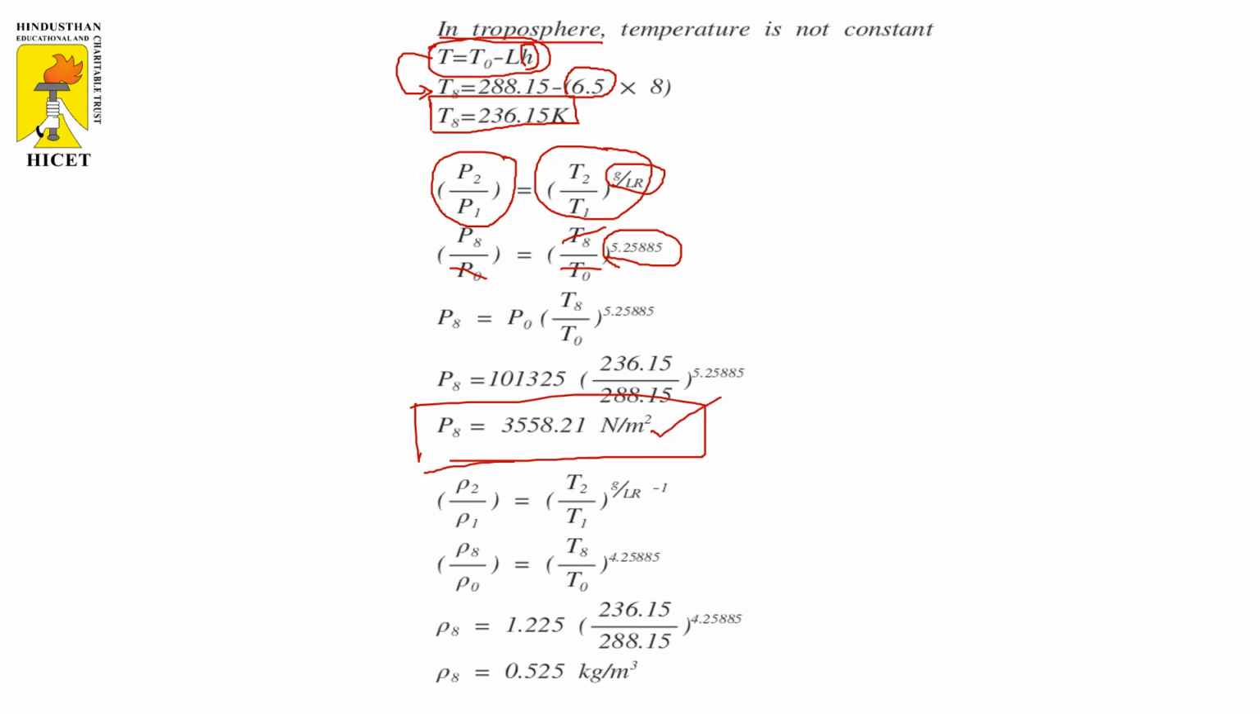Similarly, we can use the second formula to find the density value, rho 2 divided by rho 1. Here also 1 is the lower altitude and 2 is the higher altitude. Then substitute the appropriate sea level values and the values we found. Finally we can get the density value at the prescribed altitude, rho 8, which is equal to 0.525 kg per meter cube.